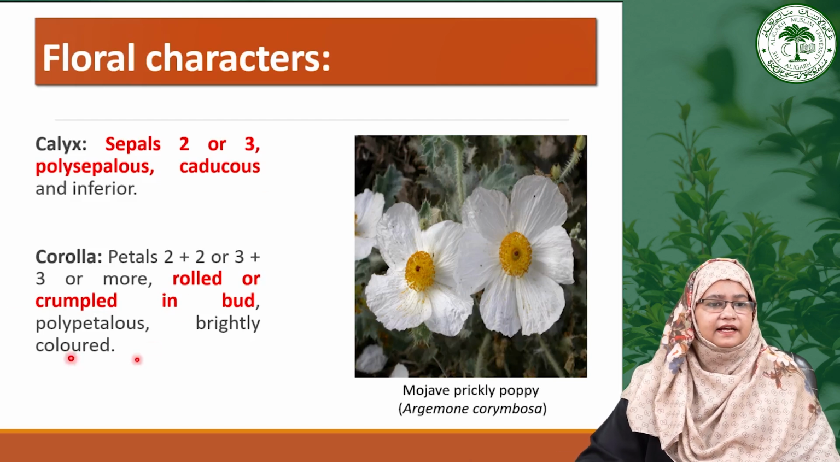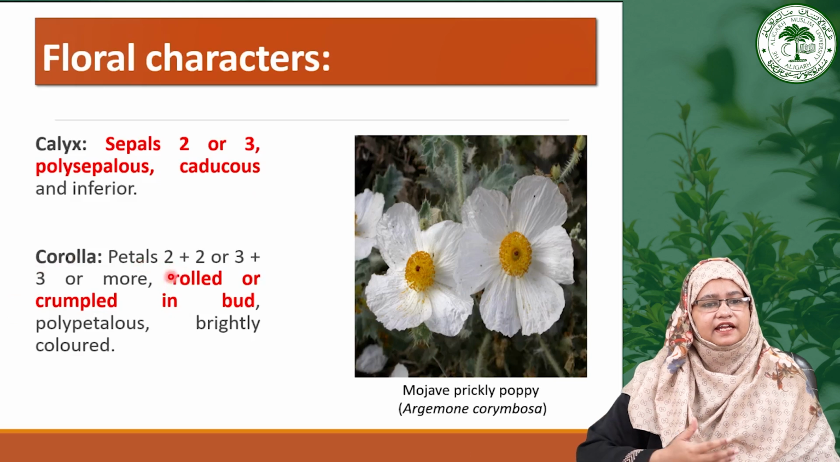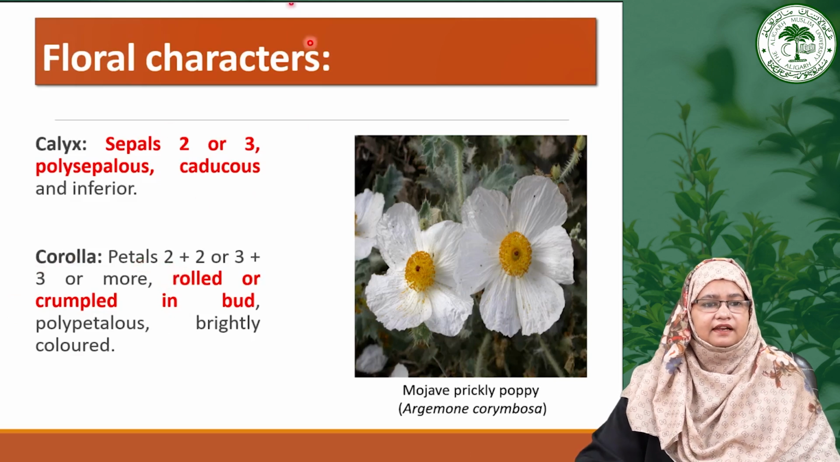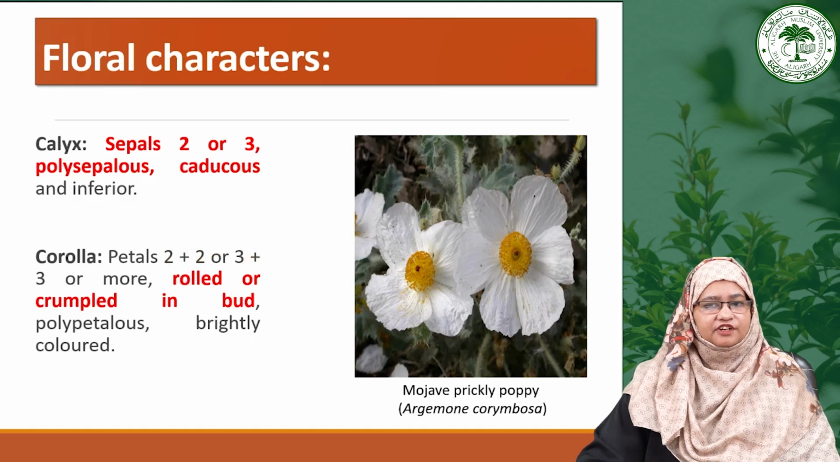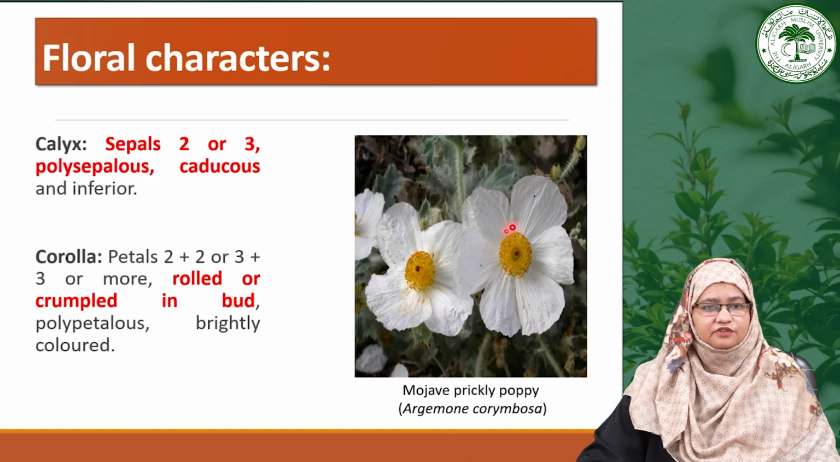Now the corolla. Generally the number of petals is double the number of sepals, so they may be arranged in 2 whorls or 2 plus 2. If there are 3 sepals, then there will be 3 plus 3. The petals often appear rolled or crumpled when they are in the bud form, and generally they are all polypetalous and brightly colored. As we can see, this is the species called Mexican prickly poppy, or botanically Argemone mexicana. We can see here the crumpled petals.